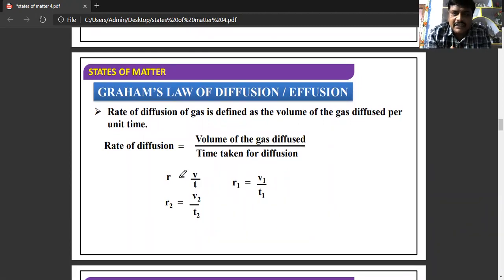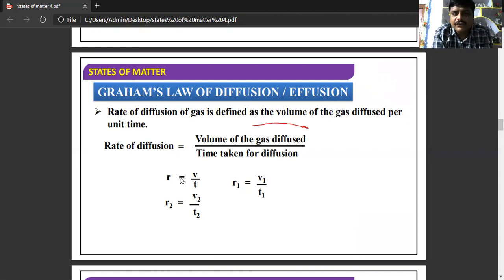First we'll discuss what is rate of diffusion. Rate of diffusion can be defined as the volume of the gas diffused per time taken. If you are considering a unit time, 1 second or 1 minute, how much volume of gas has been diffused in that time.